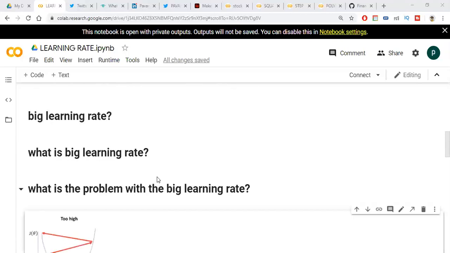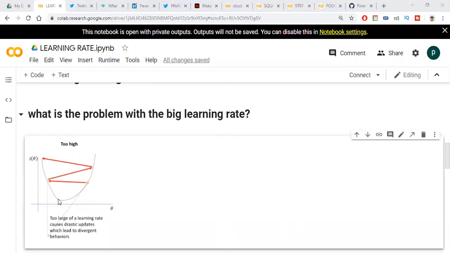It may diverge because if the value is not close to this value, the value may change, because they will go from this to this to this, due to the larger learning rate. And the larger learning rate requires fewer epochs, because the number of epochs will be less compared to a smaller learning rate. This is the problem with the big learning rate, because they will diverge due to the high value.